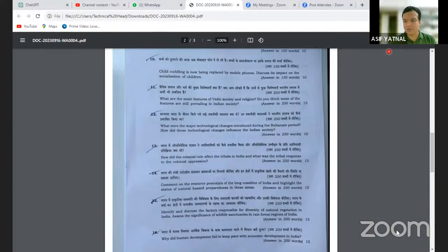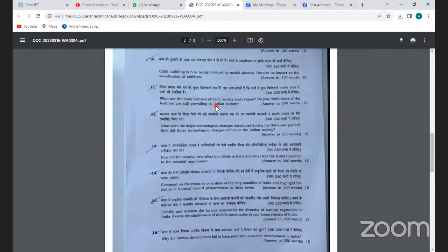I had explained it to you. Am I audible? Yes, sir. It's simple. You need to write about four to five important features of Vedic society. One is they were nature worshippers. Their society was based on the Vedas: Rig Veda, Yajurveda, Atharvaveda, Samaveda. Were Vedic people settled people or nomadic tribes? Nomadic tribes. They were nomadic tribes.